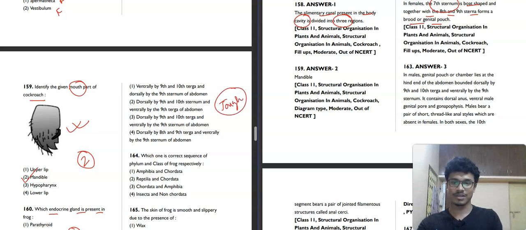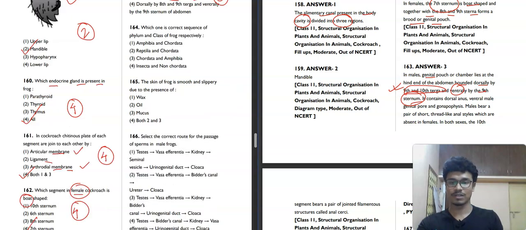You can see the options basically, ventral, dorsal. So if you don't know the exact location, you can't answer this question. You will get confused. If you don't know which part is dorsal or ventral, which sternum, which tergum, then you will not be able to solve this question. So in male, the genital pouch chamber is basically bounded dorsally by the 9th and 10th tergum. So remember that dorsally the 9th and 10th tergum and ventrally the 9th sternum of the abdomen. That's why the third option will be our correct answer for this question.